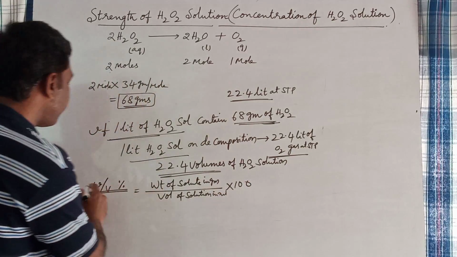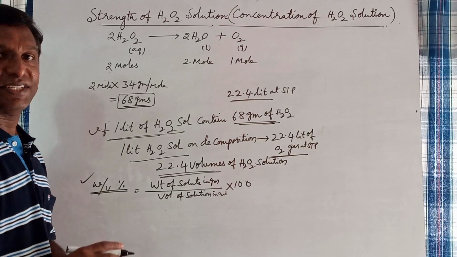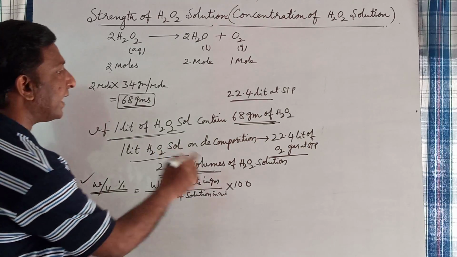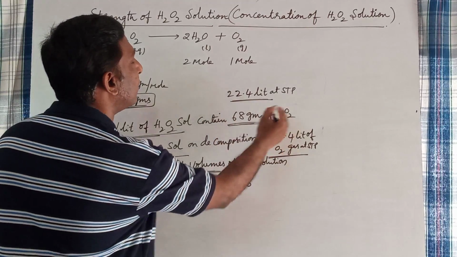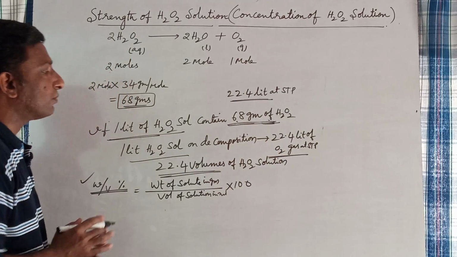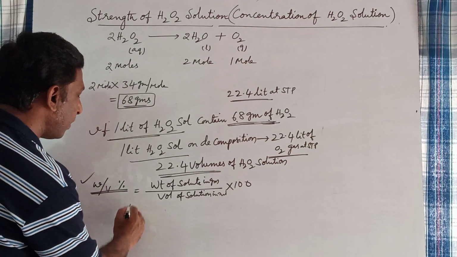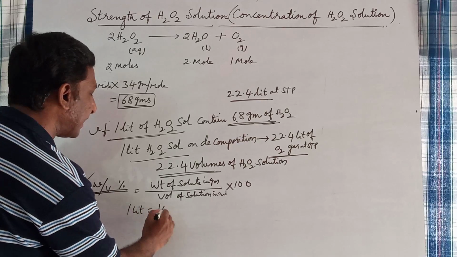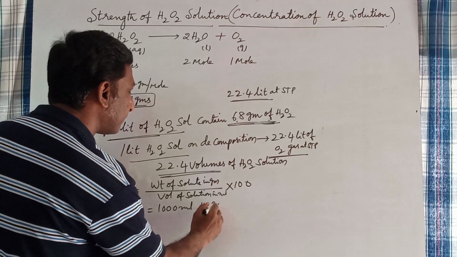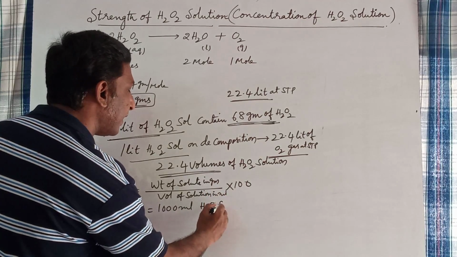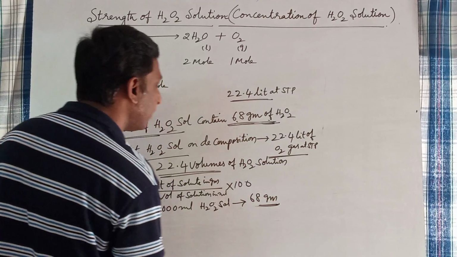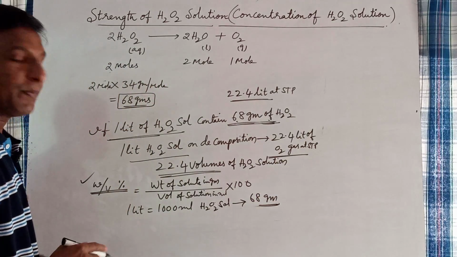This is the formula to find out weight by volume percentage. Here, 1 liter of H2O2 solution contains how many grams of H2O2? 68 grams. Then only it is said to be 22.4 volumes of H2O2 solution. So, 1 liter of H2O2 solution contains 68 grams of H2O2.